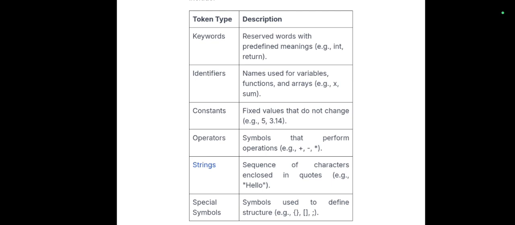And the last and best is the special symbols. Special symbols are used to define structure, for example curly braces, square brackets, semicolon. Special symbols in C are characters that have specific meanings and play important roles in structuring and controlling the flow of a program. There are various special symbols such as brackets, parentheses, braces, comma, colon, semicolon, asterisk, assignment operator meaning the equal to operator, preprocessor, period, tilde, etc.